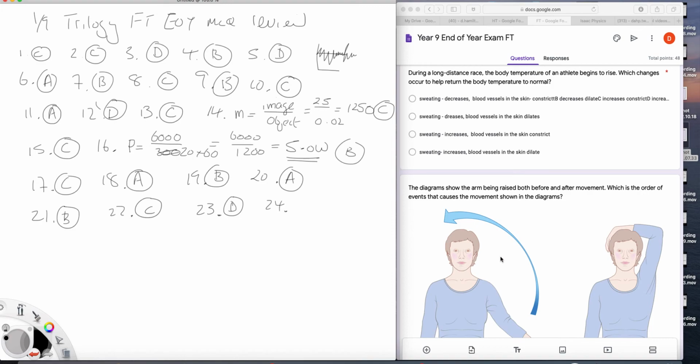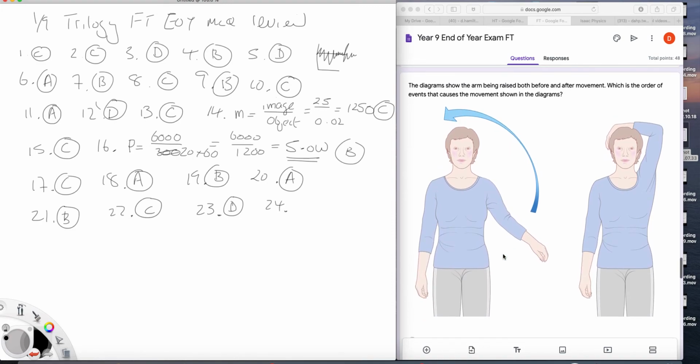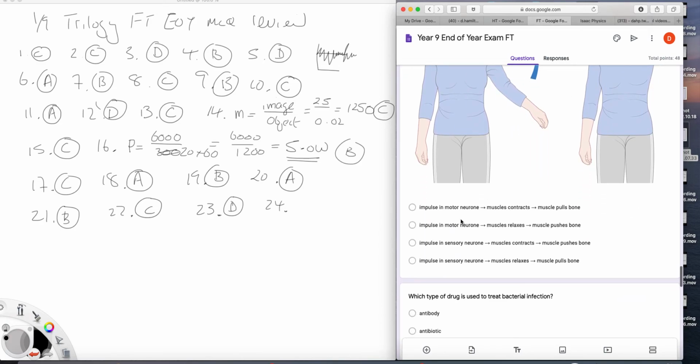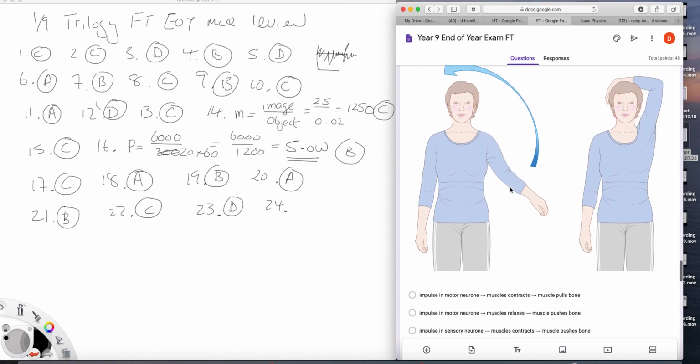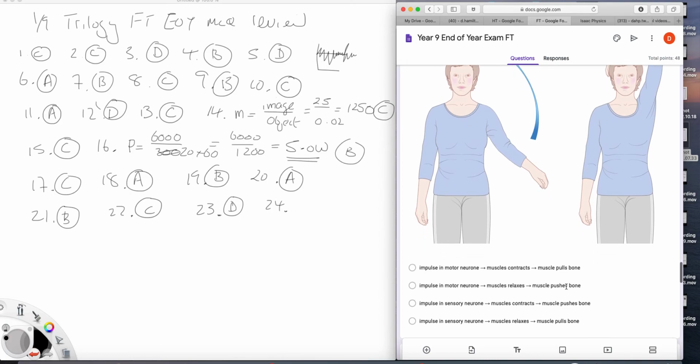24. Arm being raised. What's the process? Impulse in motor neuron, sounds good. Muscle contracts, sounds good. Muscle pulls bone, sounds good. Muscle relaxes? No, that's not how it works. In order for this arm to go up, the bicep here contracts and pulls the bone.